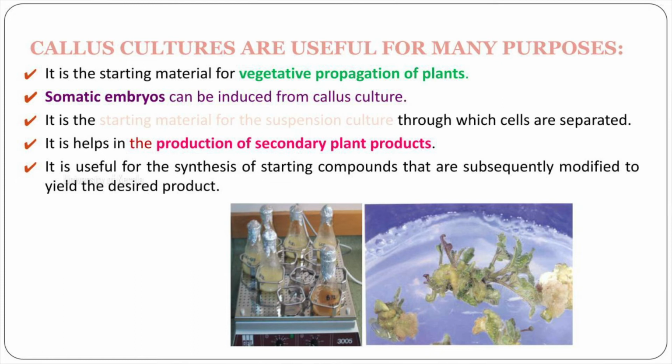The potential applications of callus culture are: they are apt material for vegetative propagation. Somatic embryos can be induced from the callus culture, and they are the starting material for suspension culture. Another important application of callus culture is that it can be utilized for the production of plant derived secondary metabolites, and the production can be scaled up to higher levels using appropriate elicitation strategies.